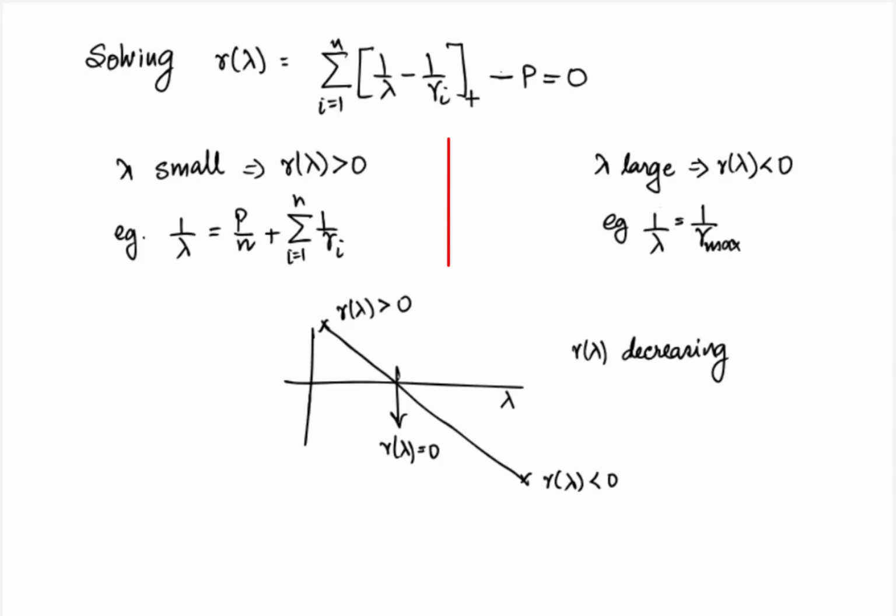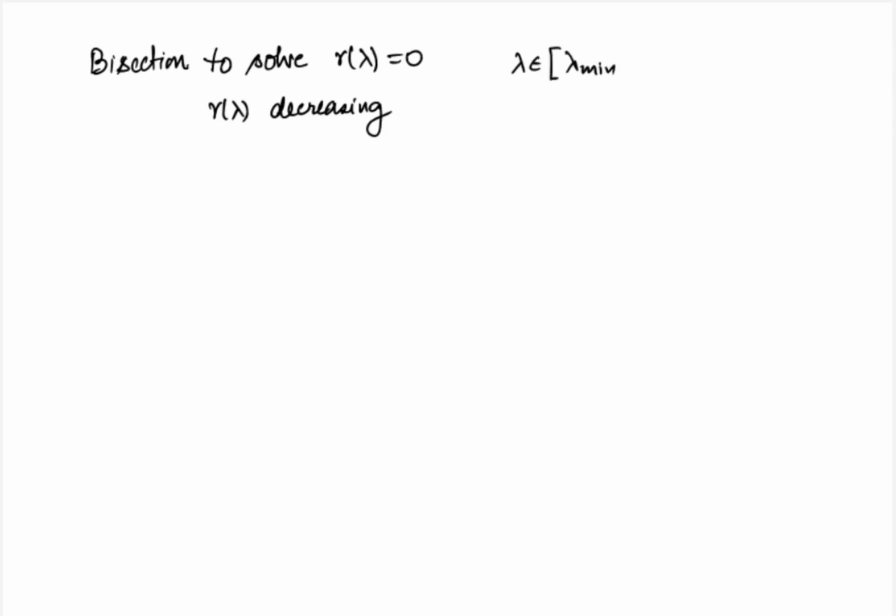In general, such scalar valued problems can be solved using an approach called bisection. So if you have to solve a single variable equation R of lambda equal to 0, where R of lambda is a decreasing function of lambda and we know some rough upper and lower bounds, so that lambda belongs to the interval lambda min, lambda max, then the bisection algorithm is as follows. So we have a loop which repeats till lambda max minus lambda min is greater than epsilon. Epsilon is a pre-specified threshold.